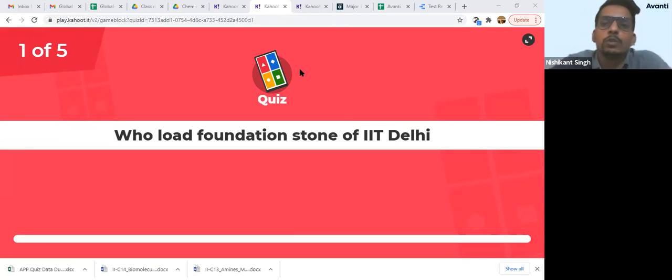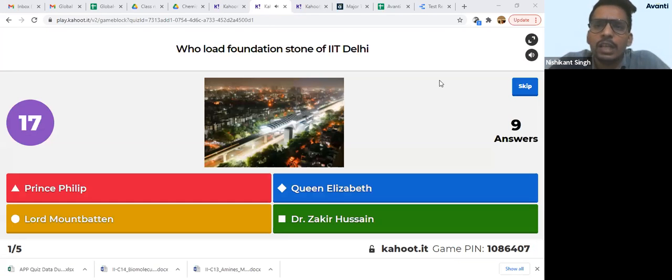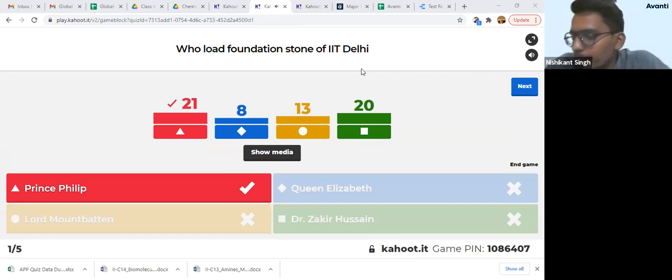Who laid the foundation stone of IIT Delhi? It was in 1953 or 59, I don't remember the exact year. Somewhere around 1953 or 1959, the first foundation stone of IIT Delhi was laid. Who laid it? It was Prince Philip, not Mountbatten, not Queen Elizabeth. You can imagine how old they are.